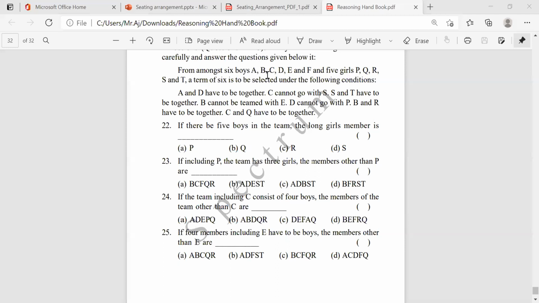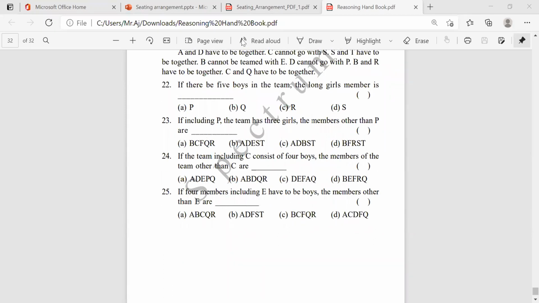From these 5 and these 6, we have to form a team of 6 members. In the team of 6 members, what they are saying is that C is compulsory, and 4 boys. Along with C, 4 boys will be there. So, right. Then take 1, 2, 3, 4, 5, and 6. 6 in the team, and 1 is C, which they already gave.